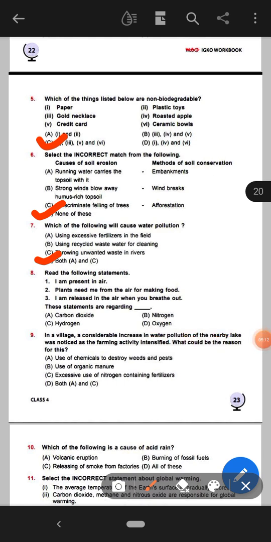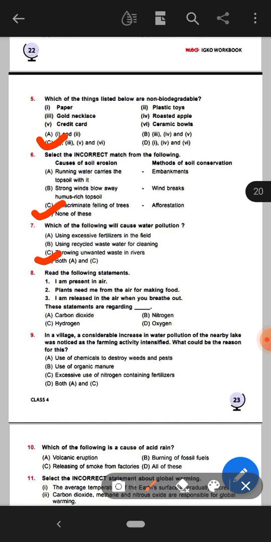Okay, next question is, read the following statements. Number 1 is I am present in air. Number 2 is plants need me from the air for making food. Number 3 is I am released in the air when you breathe out.